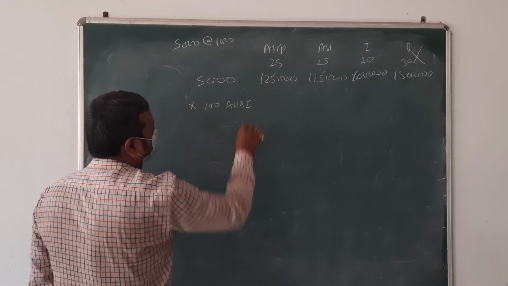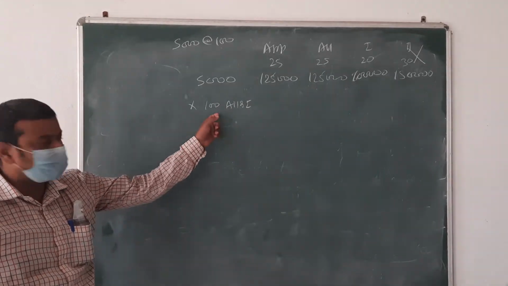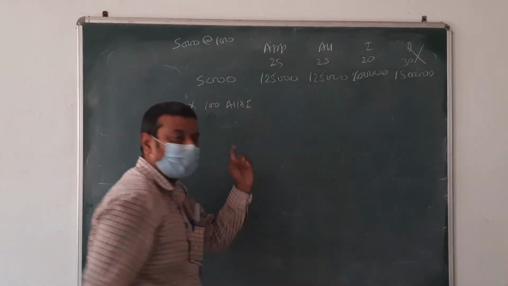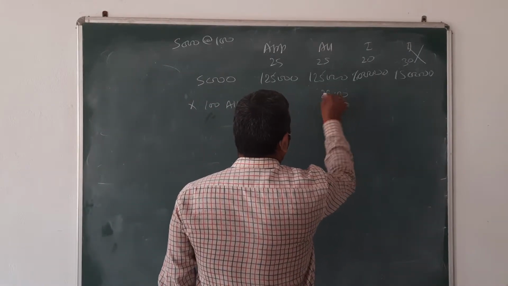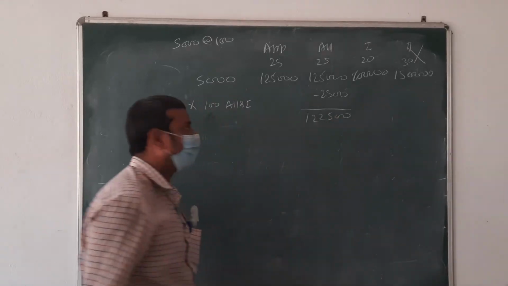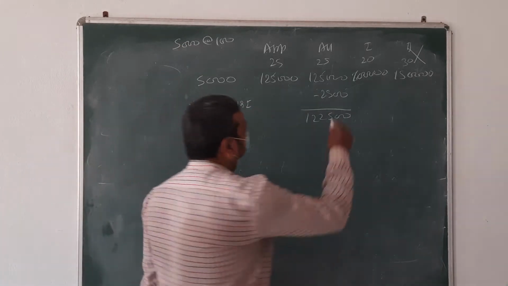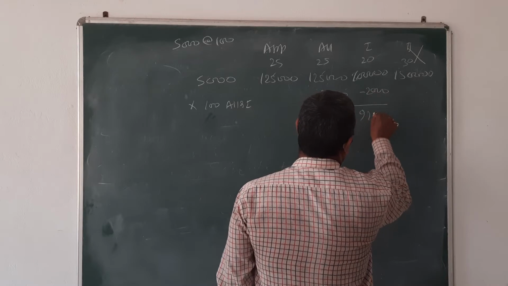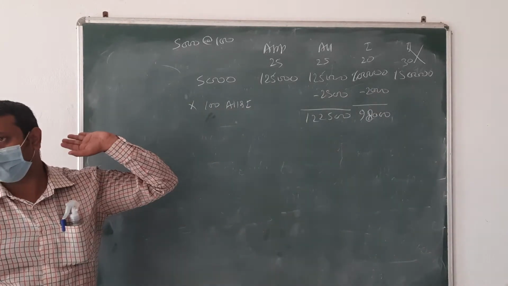Next, a holder of 100 shares failed to pay the allotment and first call money. So how are we going to calculate the arrears? 100 shares not paying the allotment money of 25, it means 100 into 25. What amount is there? 2,500. Less that amount, 1,22,500. Then 100 shares not paying the first call, first call 20, 100 shares. What amount is there, beta? 2,000. So 98,000, that amount we will receive. Okay, next.